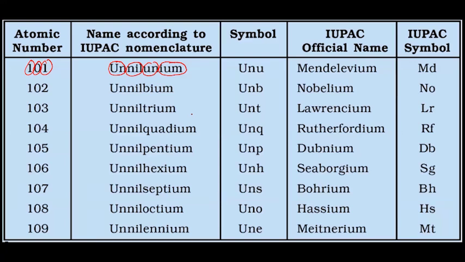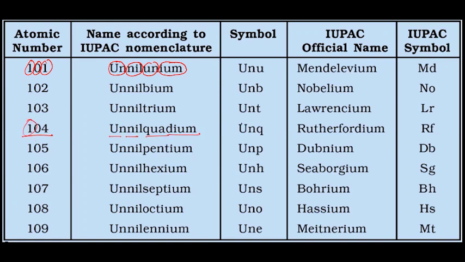So this is used up to the time the IUPAC body does not decide the actual name. When they are discovered, this name will be given. After that, the IUPAC body will decide what will be its actual name. That's why if you see 104, the name as per IUPAC convention was unnilquadium.